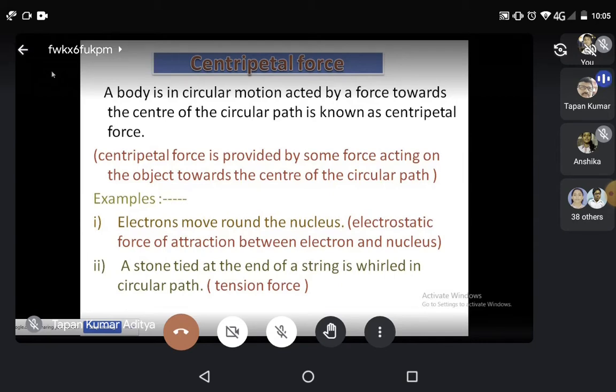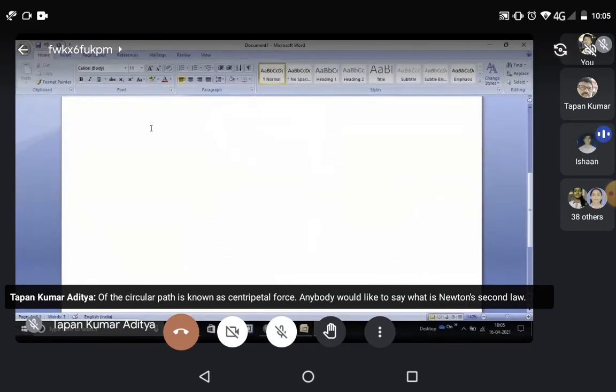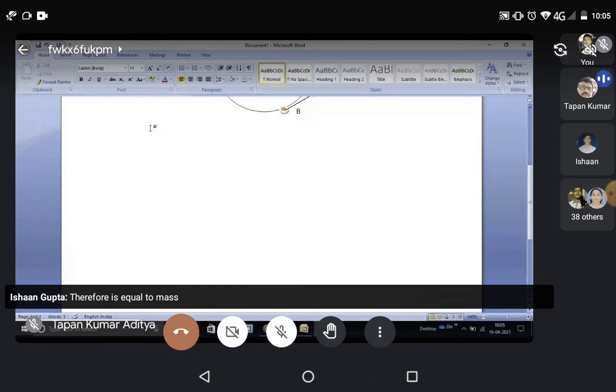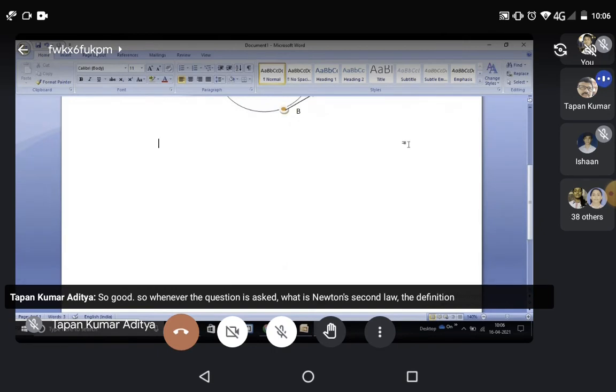Anybody would like to say what is Newton's second law? Force equals mass into acceleration. Good. Whenever the question is asked what is Newton's second law, the definition is that the rate of change of momentum is directly proportional to force.